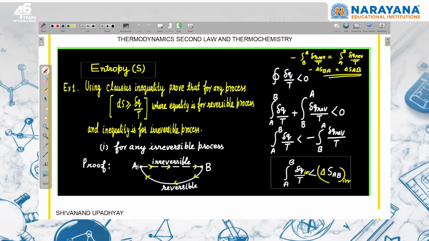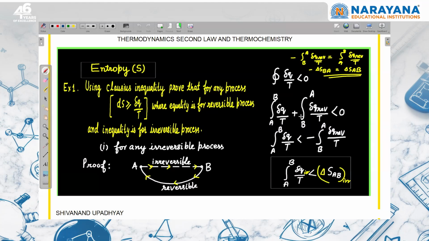So first I move from A to B irreversibly and then B to A reversibly. So now this is a cyclic process. Now I can apply this Clausius inequality for an irreversible cyclic process. I can write that the value of dq upon T for this cyclic process should be negative, right? Because it is an irreversible cyclic process. So now I can put that from A to B dq upon T plus B to A dq reversible upon T should be less than 0.